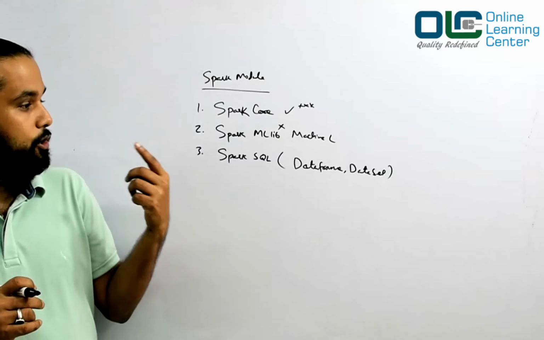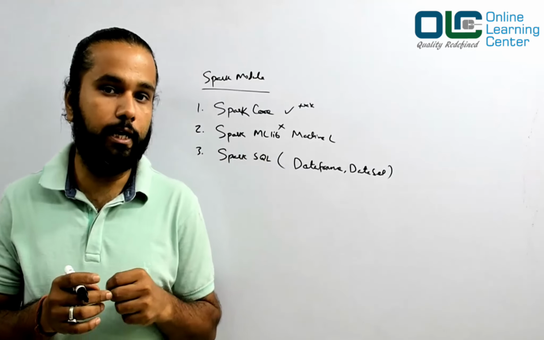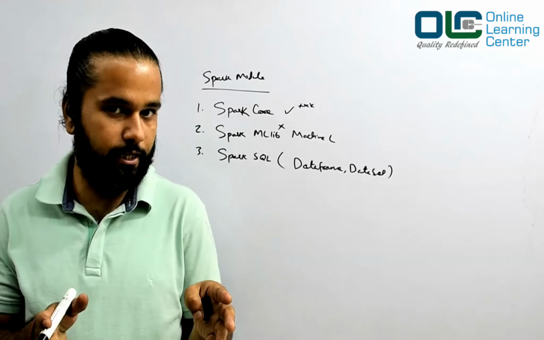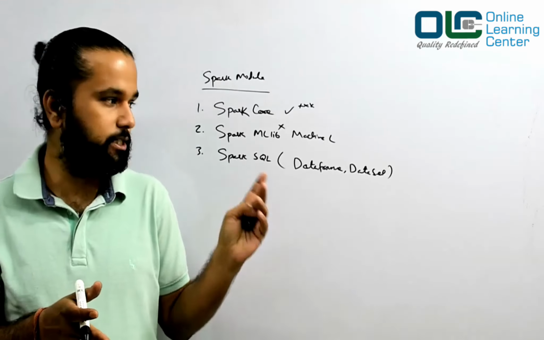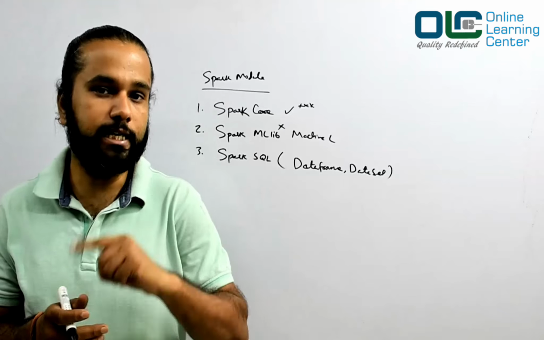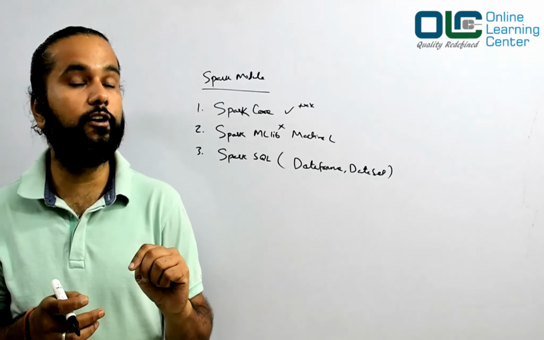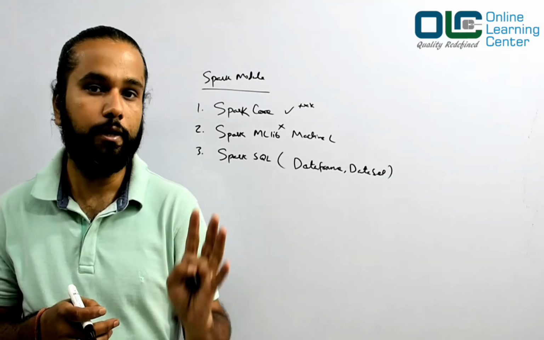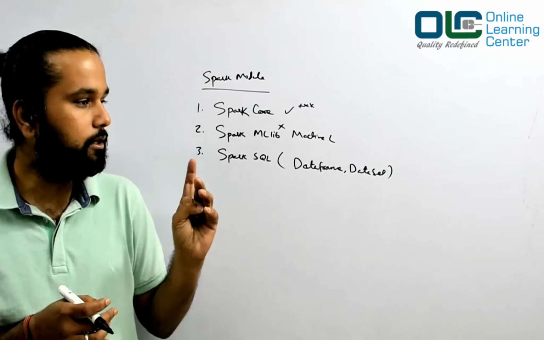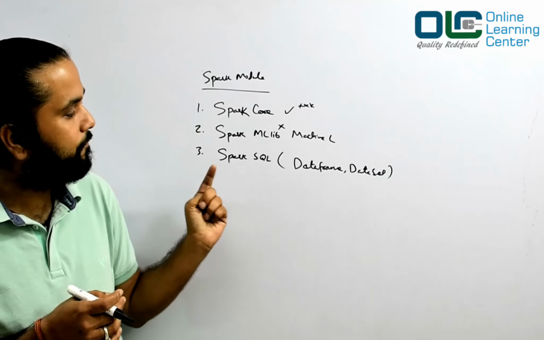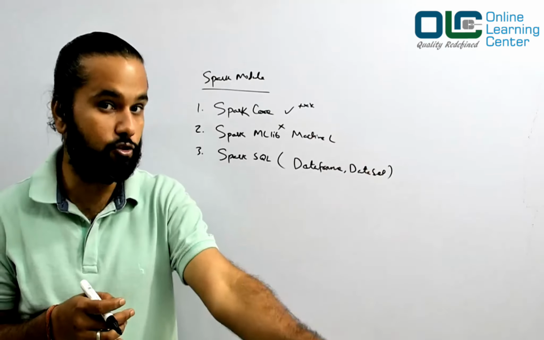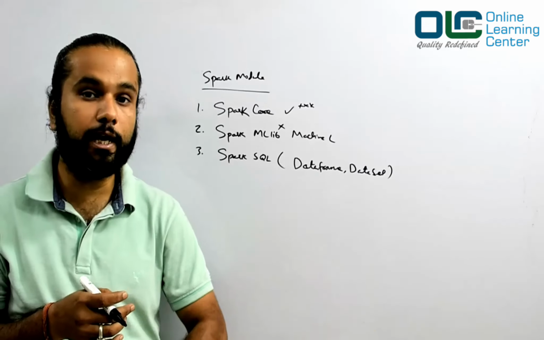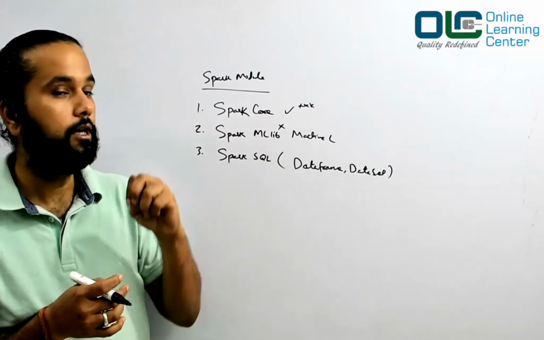So if you are given a data set and you are supposed to find something out of it which can be represented in the form of tables, then you should use Spark SQL. But depending on the use case, you first have to understand, can I solve this using Spark SQL? Yes, go for it. If no, then come to Spark core. Simple. The first preference I would always say is to give to data frame and data set if that can solve your problem. But keep in mind that they cannot solve all your problems. So if they cannot, then you should go to Spark core.